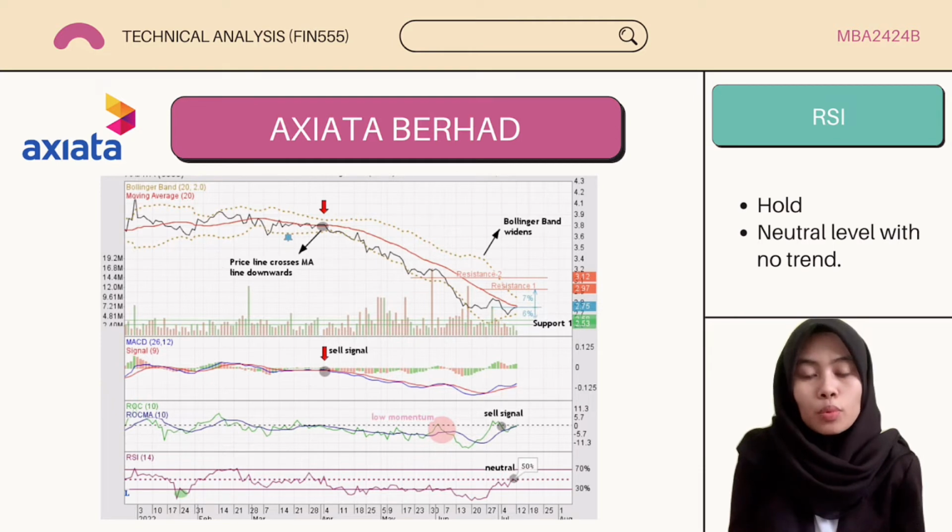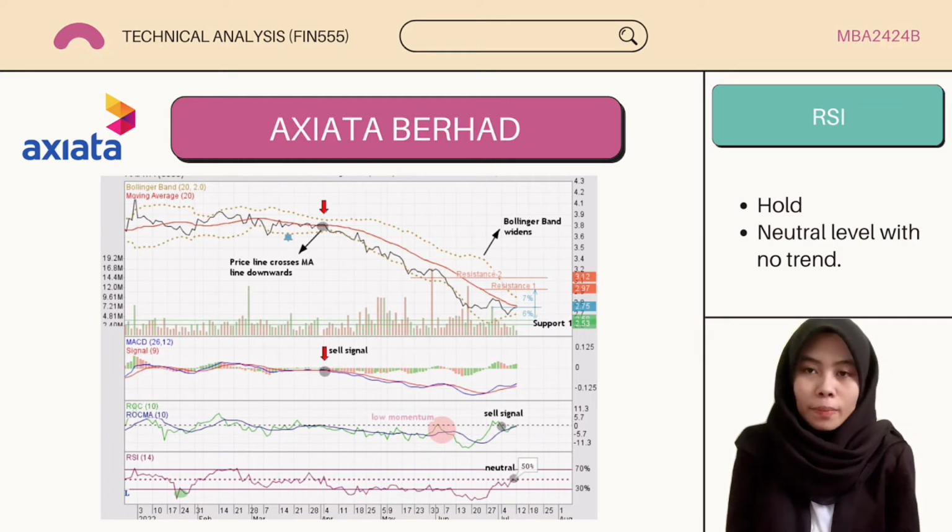So when it drops to RM2.58, which is the support level, investors are advised to just sell this stock to avoid more losses. I think that's all from me. Thank you. I will pass to the next presenter.